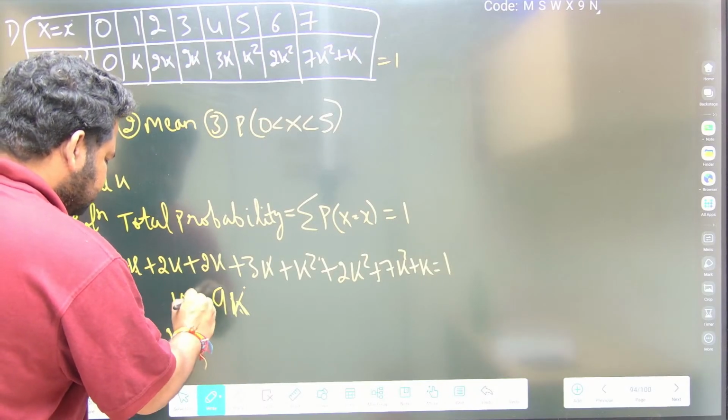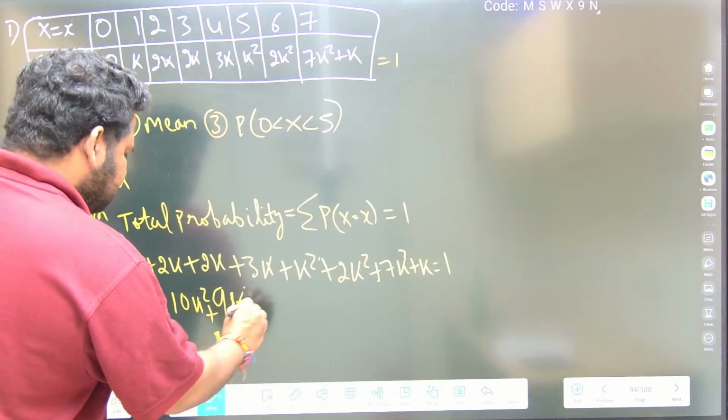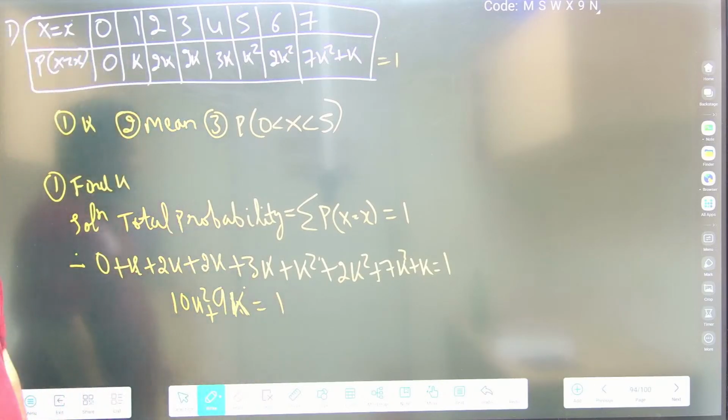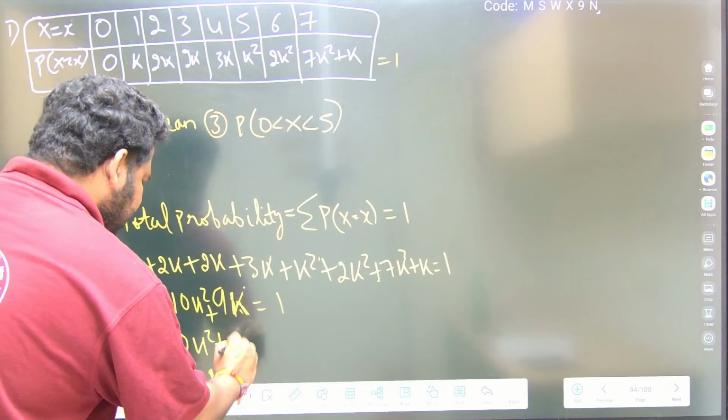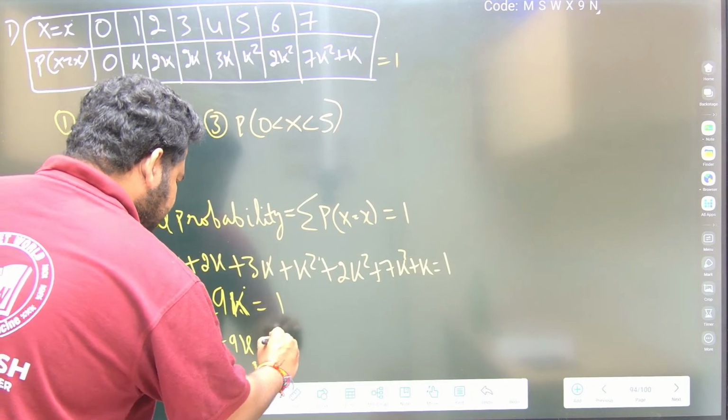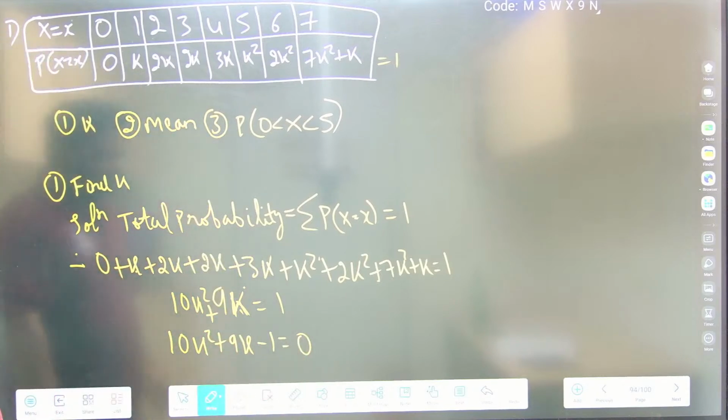So 10k square plus 9k will be equal to 1. So I will write 10k square plus 9k minus 1 is equal to 0.